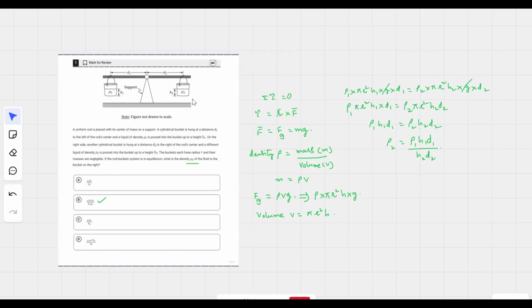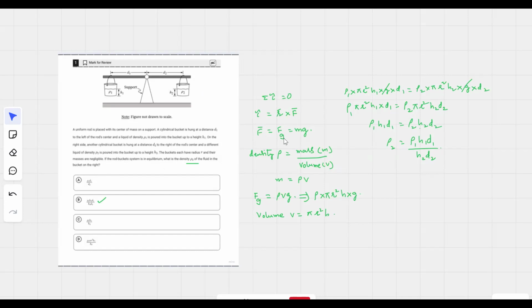This is a multiple concept question based on torque and fluids. Here, the system is in equilibrium. So when the system is in equilibrium, the net torque is equal to 0, or the clockwise torque is equal to the counterclockwise torque. What is torque? Torque is equal to R cross F.